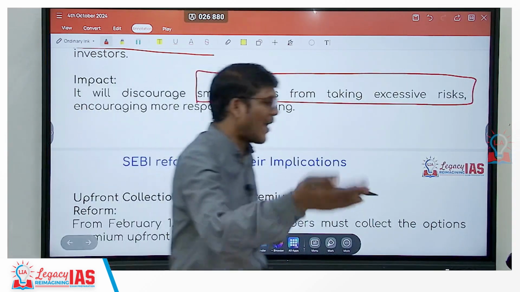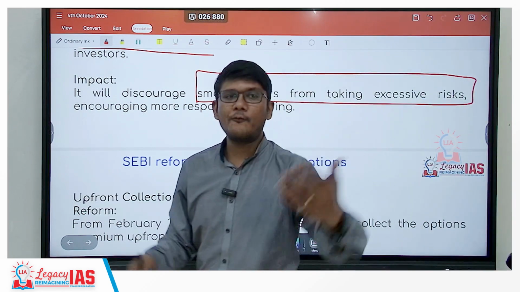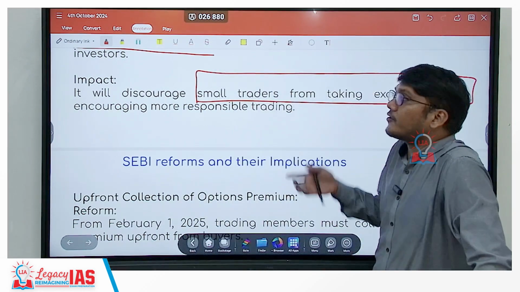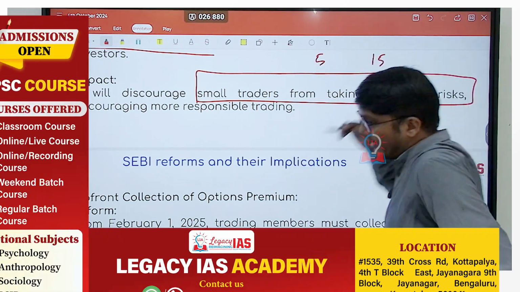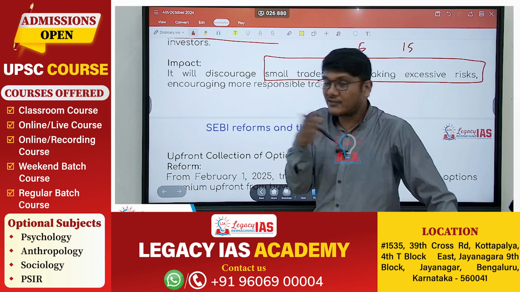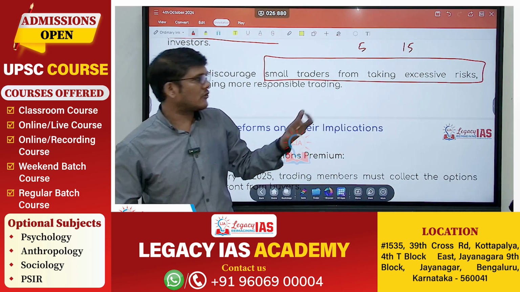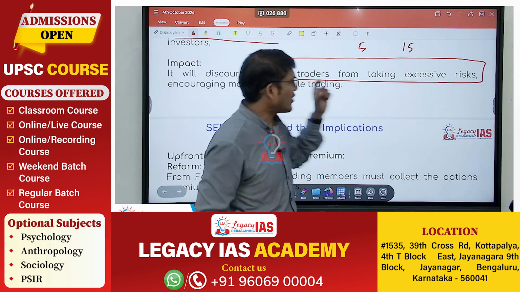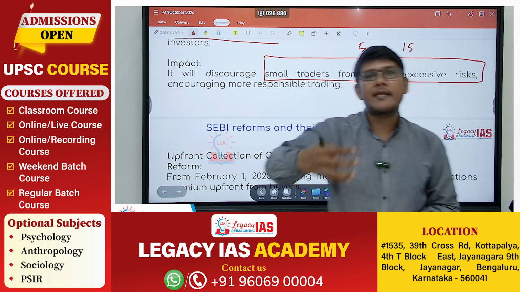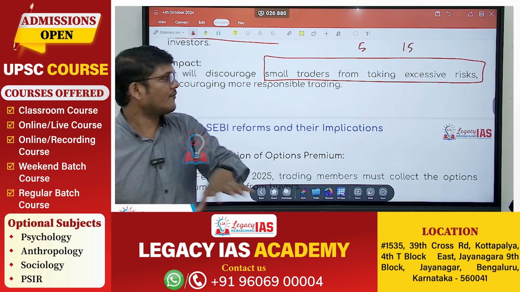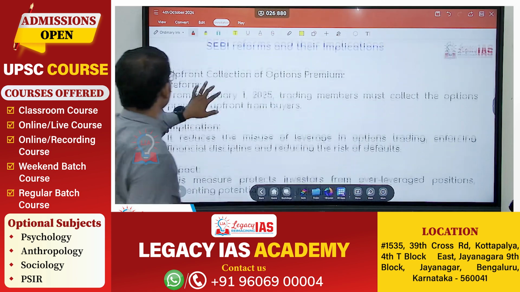The flip side of that, however, is also possible, but then you cannot control everything. The flip side is, let's say I was borrowing some money and putting it in the market. Earlier I was required to borrow only 5 lakh, now I am required to borrow 15 lakhs. So that may become even worse. That is there, but you cannot control everything. There will still be certain exceptions which may not be addressed. But generally this is the case, that you create a higher threshold so that people with higher risk capacity will enter it, and that will ensure that small traders do not take excessive risks.